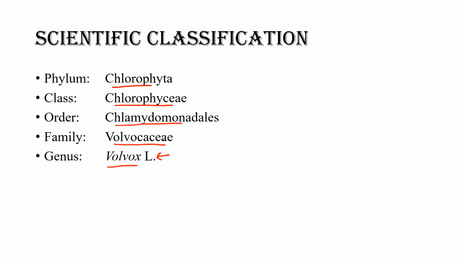The class Chlorophyceae is the important class of green algae. This class consists of around 350 plus genera and around 5,000 species found worldwide.